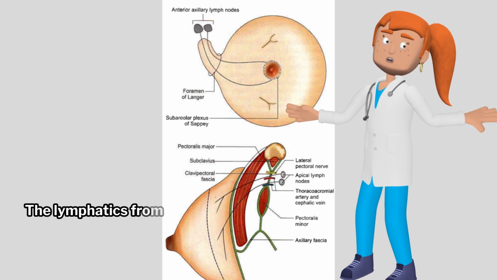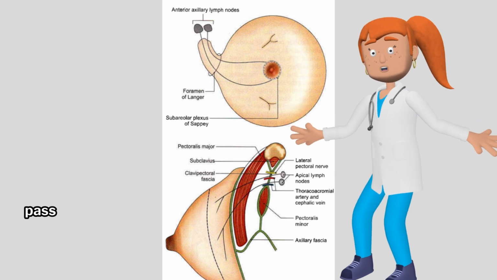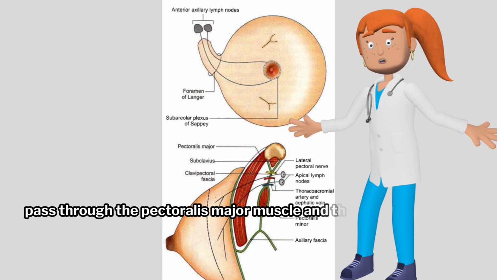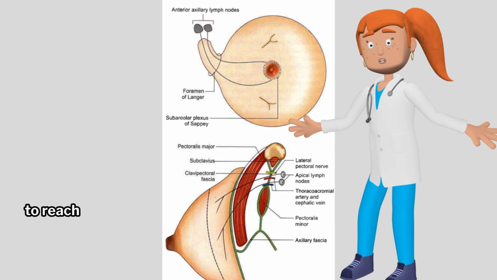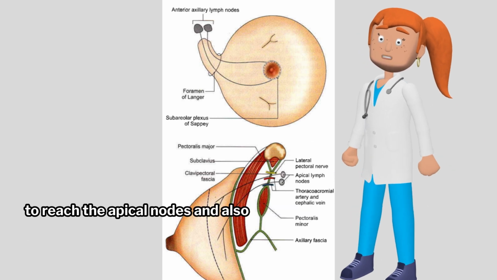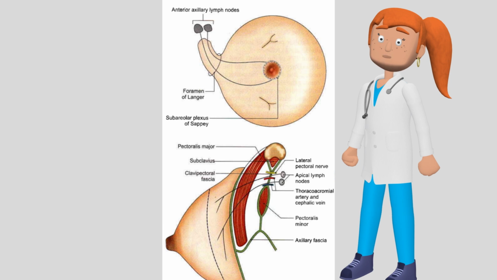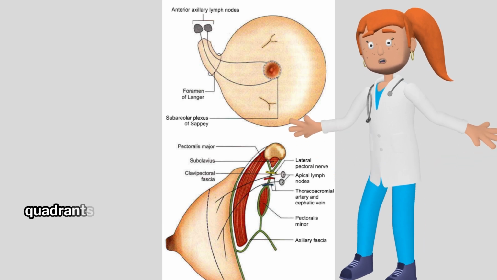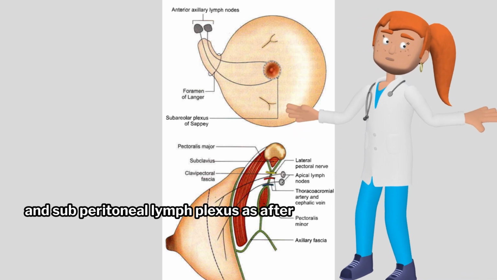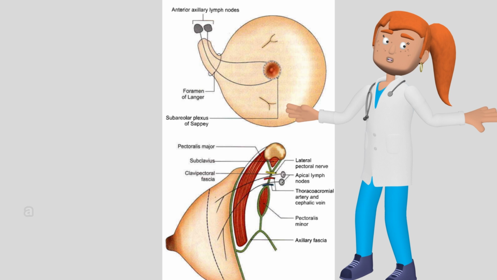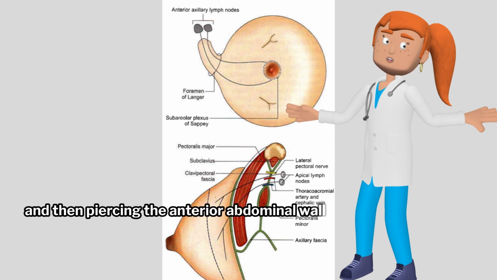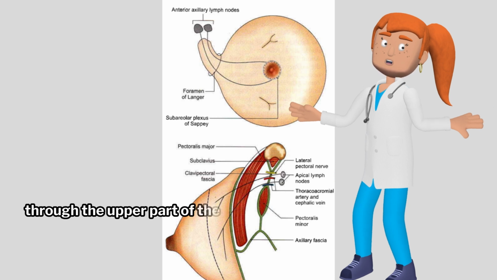The lymphatics from the deep surface of the breast pass through the pectoralis major muscle and the clavipectoral fascia to reach the apical nodes, and also the internal mammary nodes. Lymphatics from the lower and inner quadrants of the breast may communicate with the subdiaphragmatic and subperitoneal lymph plexuses after crossing the costal margin and then piercing the anterior abdominal wall through the upper part of the linea alba.